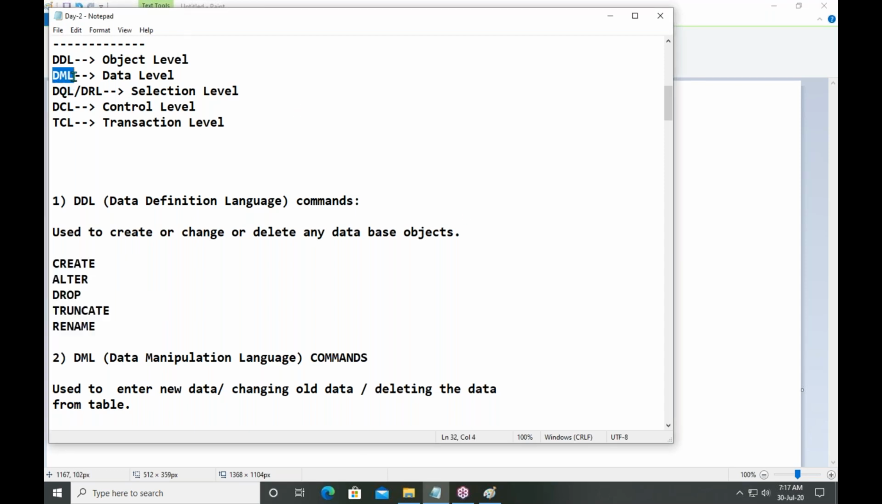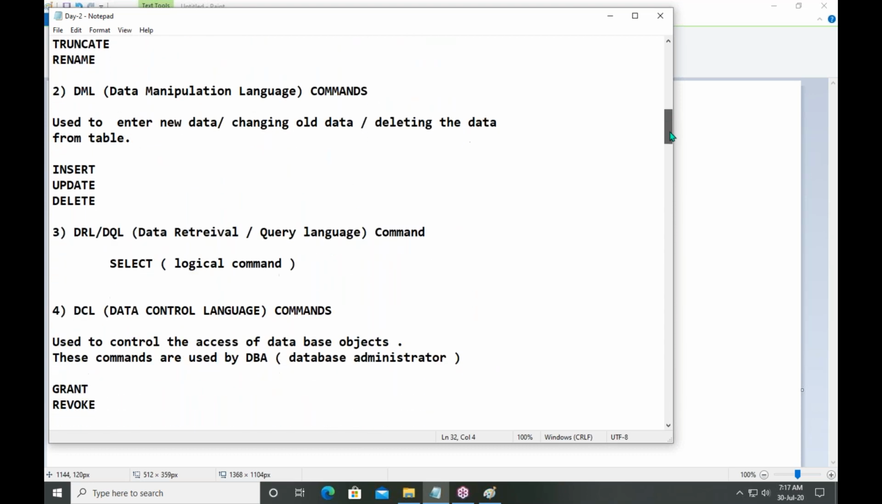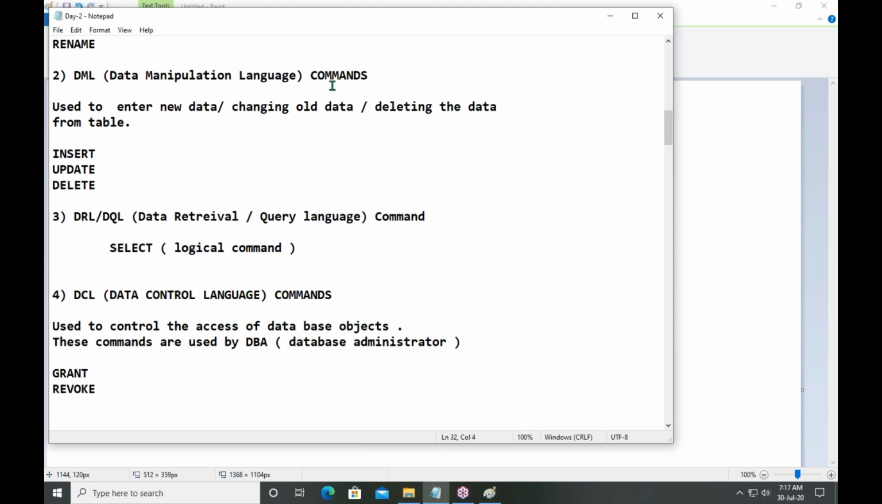Next category of commands, DML. What is DML? Data manipulation language commands. Manipulating means how can I change old data? How can I delete old data? How can I enter new data? So data related commands come under the DML category. The commands are insert, update, delete. So these are data level.